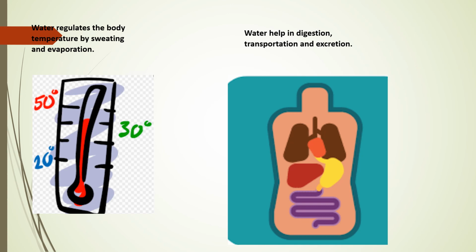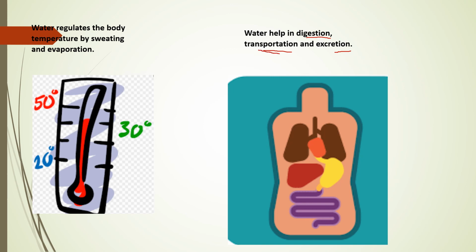Water helps in digestion of the food, transportation and excretion. Digestion of the food is catered by water, while transportation means the digested food has to be transported to every organ. Water helps in transportation because blood is also in liquid form, meaning blood has water content.